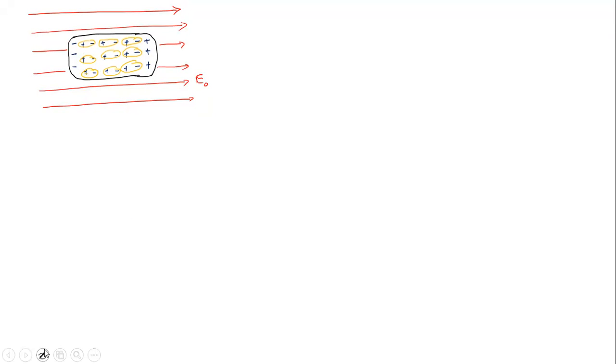So inside, an electric field is developed in this direction, what we call the induced electric field, E_I. But this induced electric field is not equal to E naught. They are not equal. The net electric field is given by E net equals E naught minus E_I.